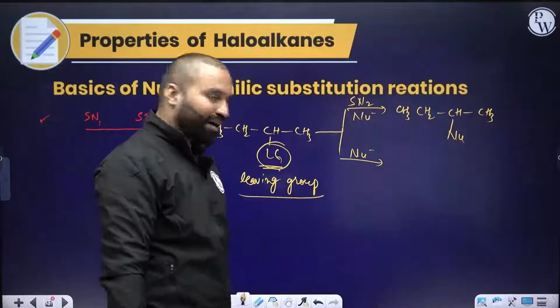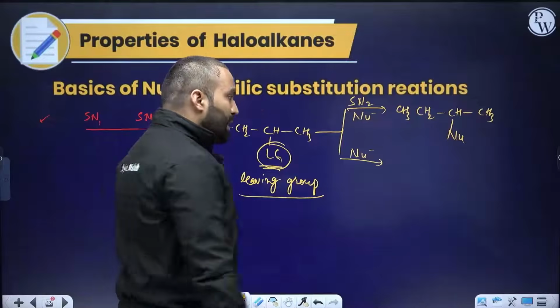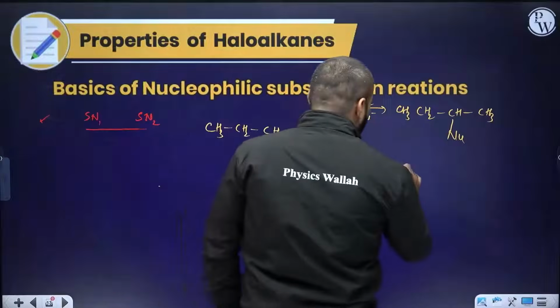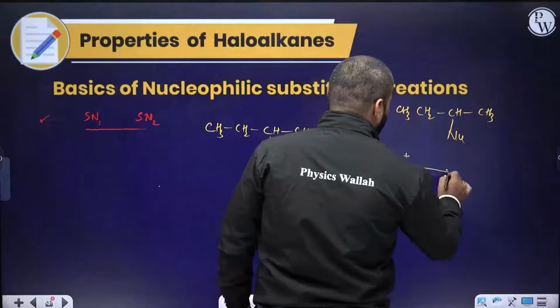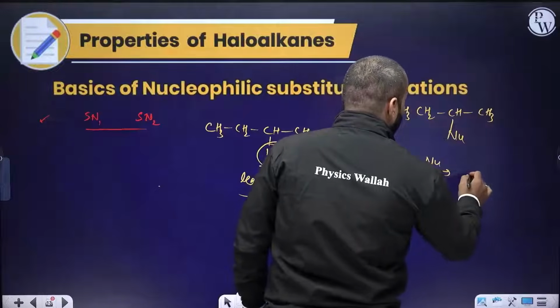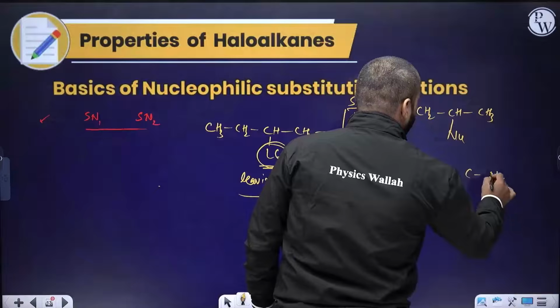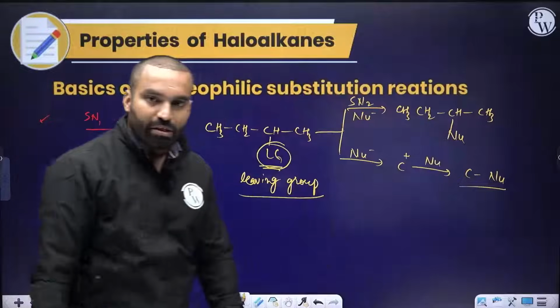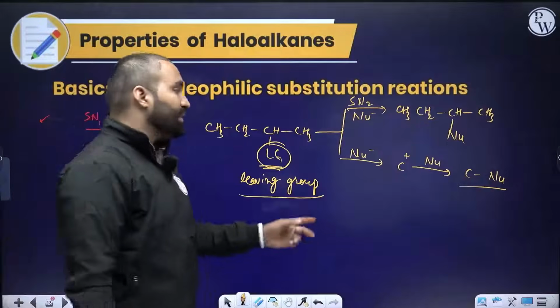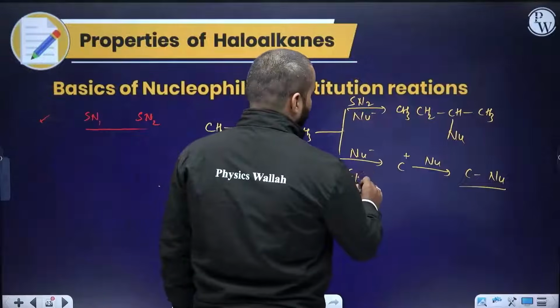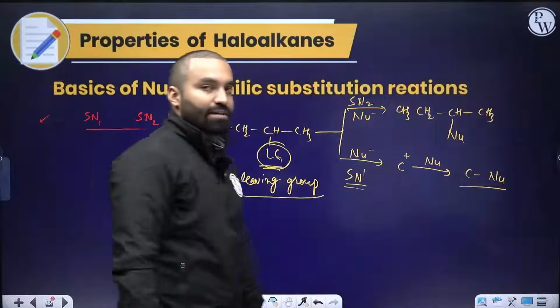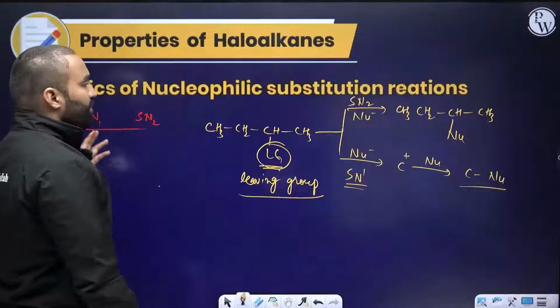I will explain every single thing about it. But if you go via a carbocation and then bring in the nucleophile to form the carbon-nucleophile bond, then this is known as the SN1 mechanism. We are going to discuss that in very fine detail now.